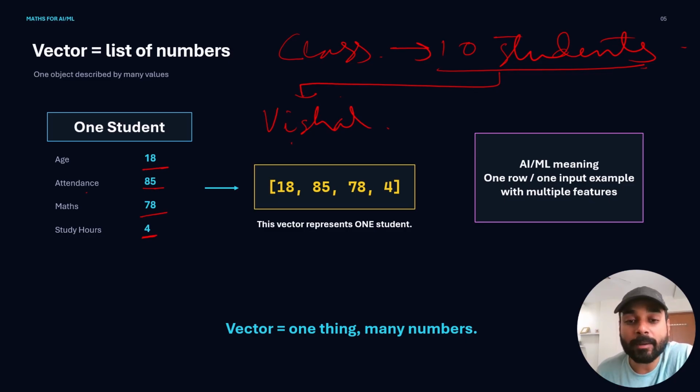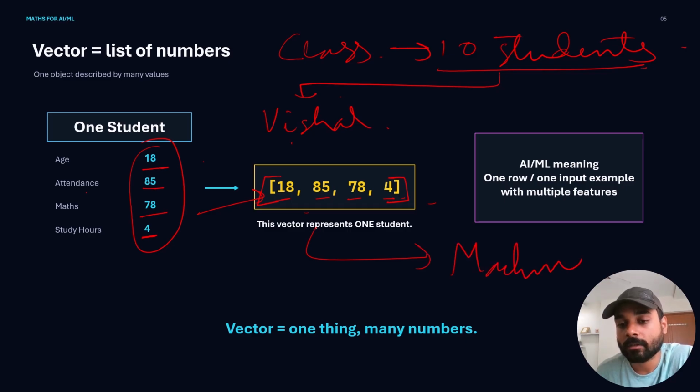Now, this can be represented in a format called a vector. Okay. Now, over here, 18, 85, 78, and 4 are the values fed into the vector. Now this vector can be fed into the machine so that it understands this single student. So this vector represents a single student.